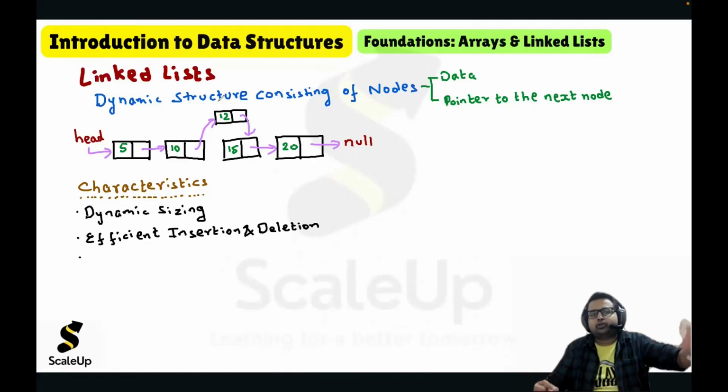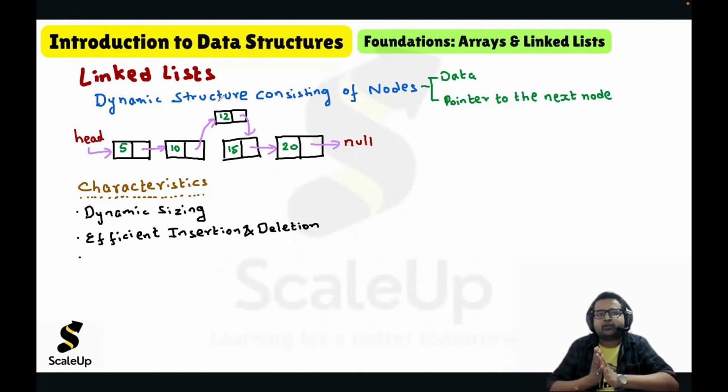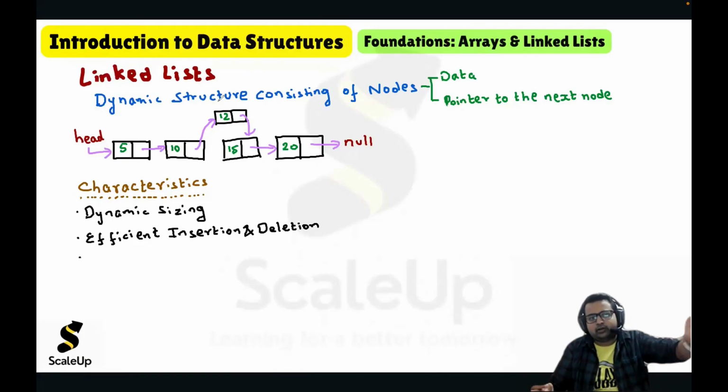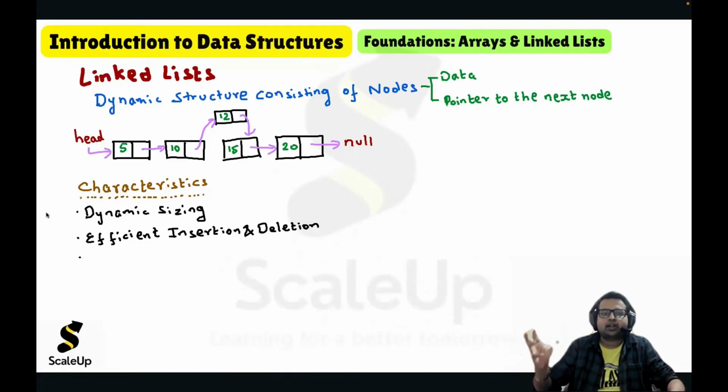Because random access is not allowed in linked list. That's a challenge or a limitation of a linked list. Randomly you cannot reach any node. To reach any node, you have to start from the head, and from the head you'll go to the first node, then the subsequent nodes. So access is expensive. If you want to access any element, you have to start from the beginning. Random access is not allowed.